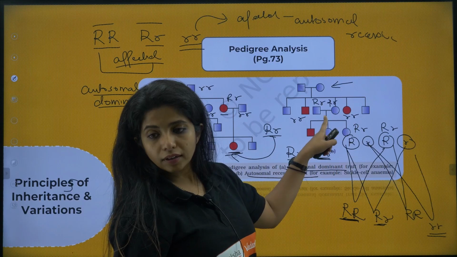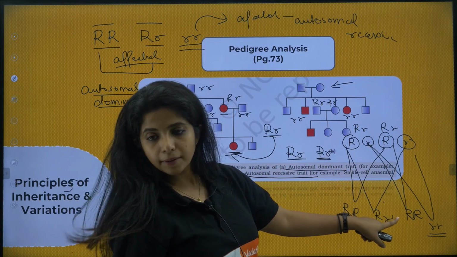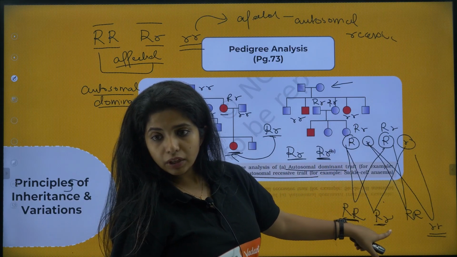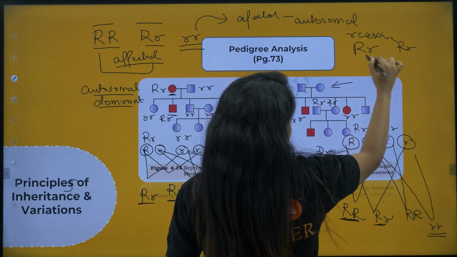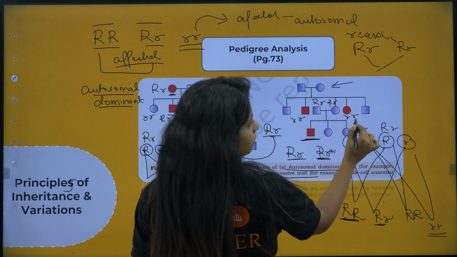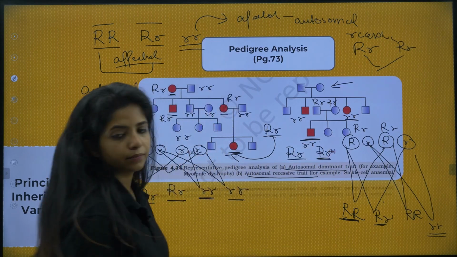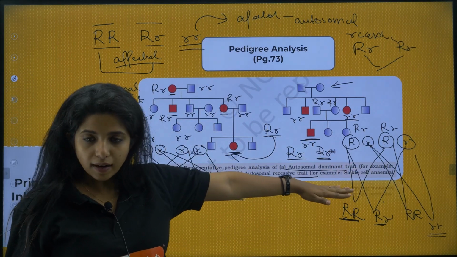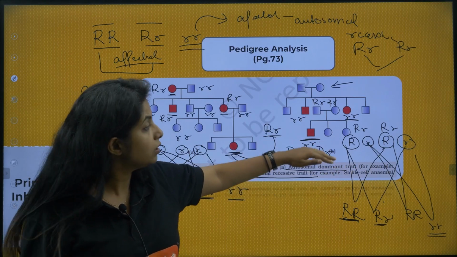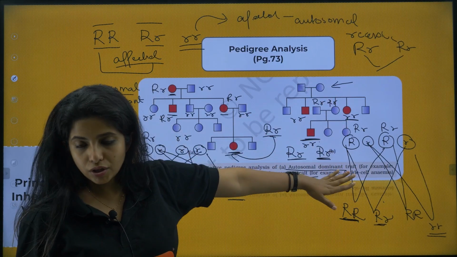Which is why they are not affected. They might be like this because there's a dominant allele to save it. Now, again, when they fuse, when this capital R smaller and this capital R smaller will be fusing, you get an offspring which has smaller. Please remember. So, in the case of autosomal recessive ones, you are not seeing it in every generation.